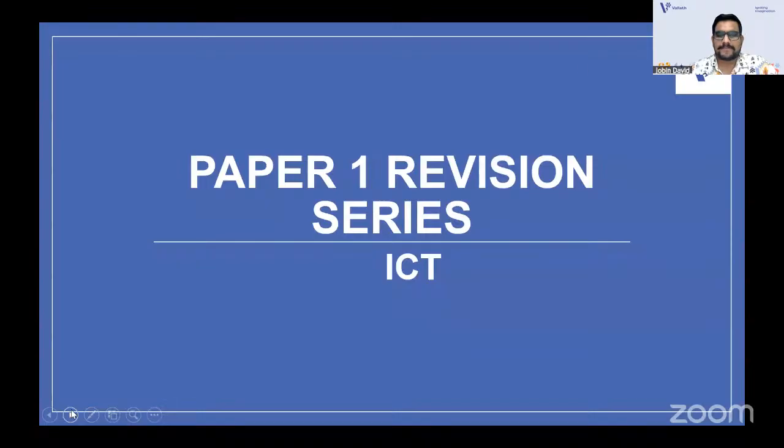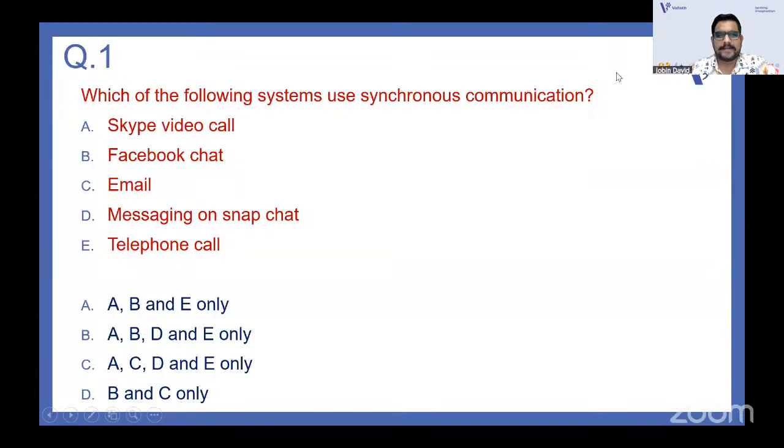The first question: which of the following systems use synchronous communication? Skype video call, Facebook chat, email, messaging on Snapchat, telephone call. So you have ABE, ABDE, ACD, and E, and B and C only. So you have synchronous and asynchronous communication. Here, which of the following systems use synchronous communication? You know about Snapchat and all, right? It's a very recent one that you have.